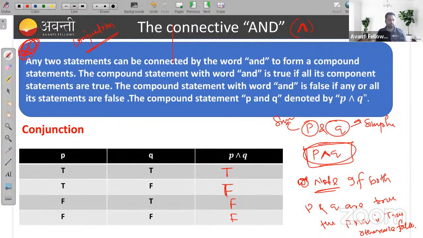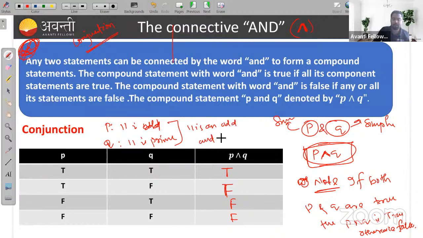You can take an example also. You can take P. Suppose I am taking 11 is odd. Q, I am taking 11 is prime. If 11 is odd and it is prime, you can combine these two and make a compound statement like 11 is an odd number and 11 is a prime also, right? So when both the statements are true, then the compound statement becomes true. If one of them is false, then the compound statement will also be false. Is that clear to everyone?